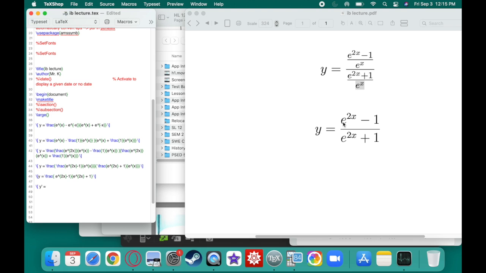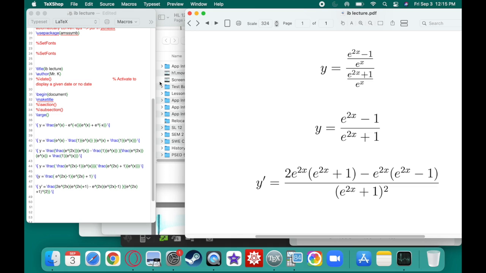So now I can apply the quotient rule. All right, the derivative of the top times the bottom. So the derivative of the top is 2 e to the 2x, and then the derivative of negative 1 is 0. So whatever. And I have to multiply that by the bottom. Then I have to subtract the derivative of the bottom times the top. So I'll have e to the 2x, e to the 2x minus 1 on top, all over the bottom squared, so I'll have e to the 2x plus 1 squared. This is just me using the quotient rule just to make my life a little easier.